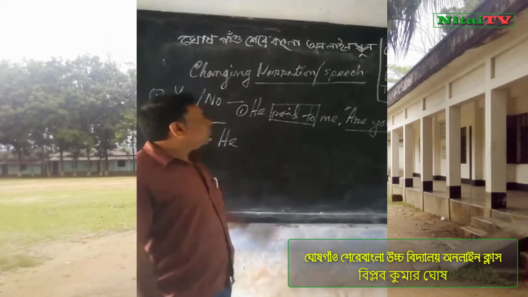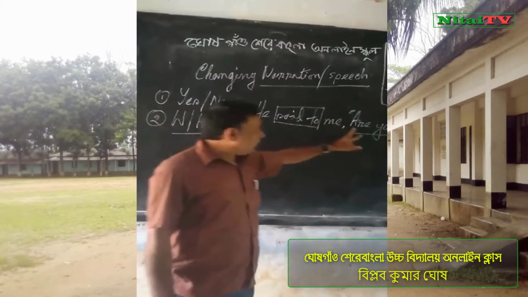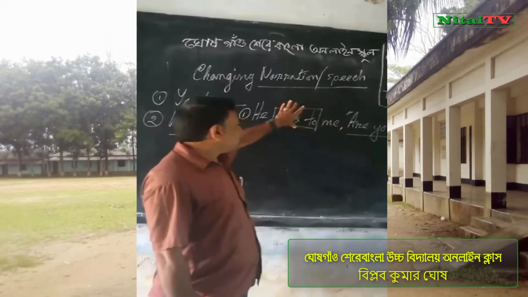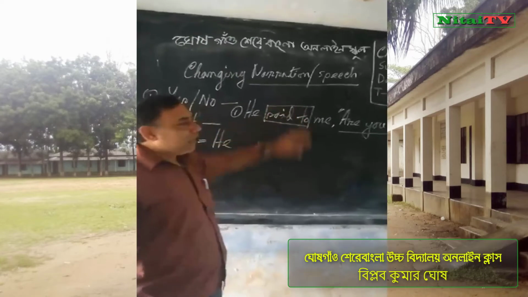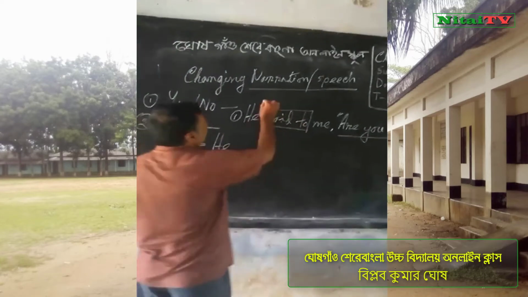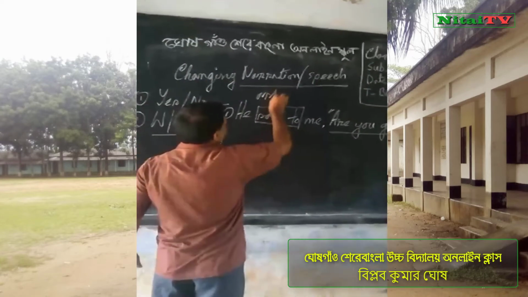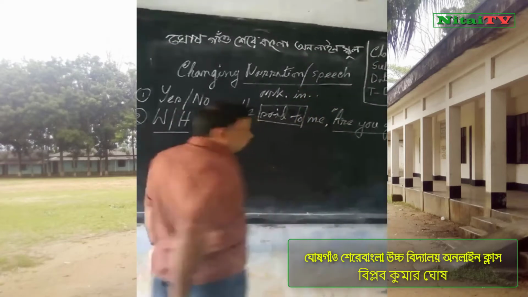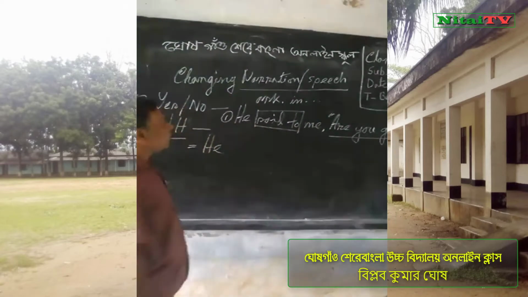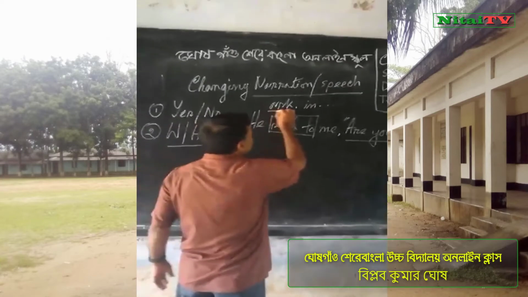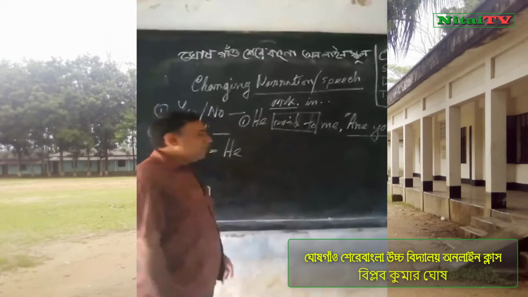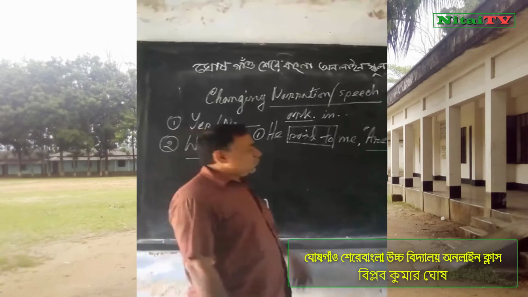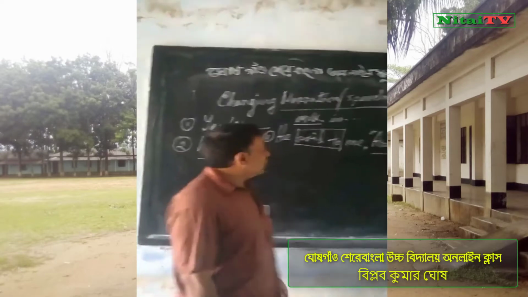Now you know, in the interrogative sentence, this word will change ask or inquire and another word. So we use ask. Ask means to know something.